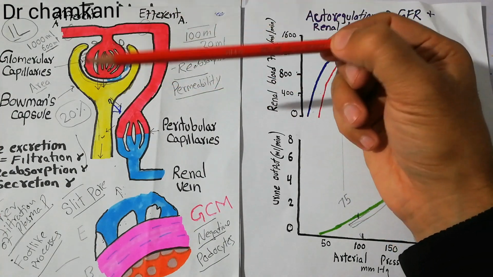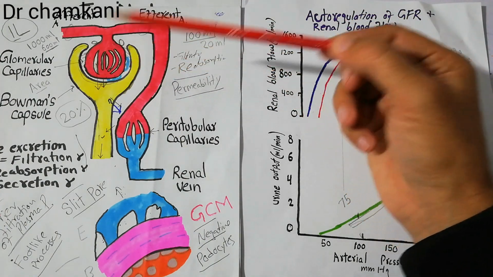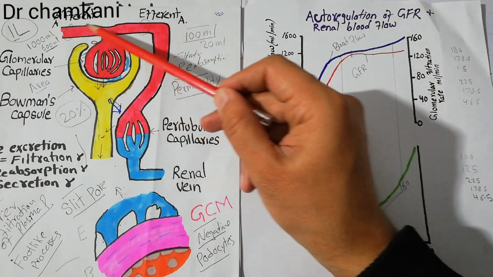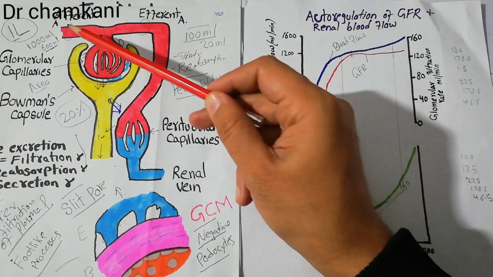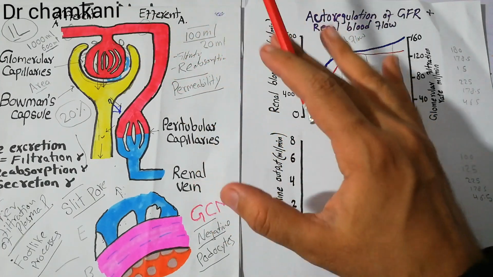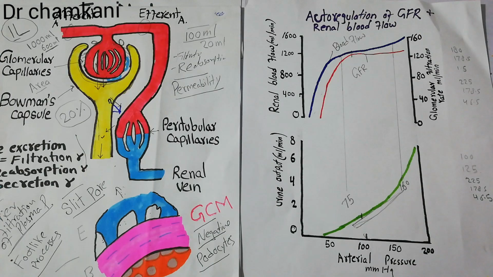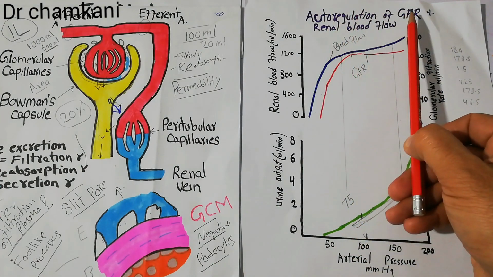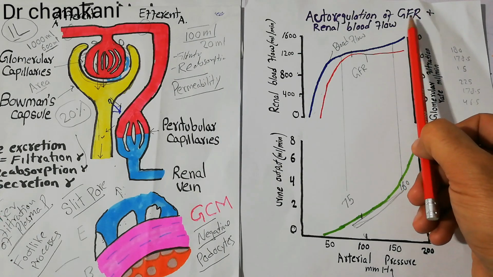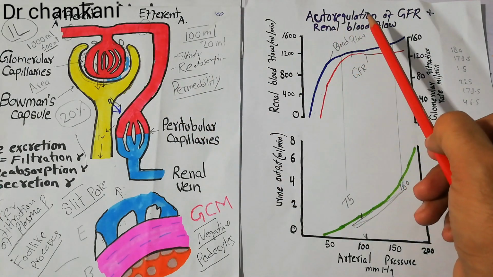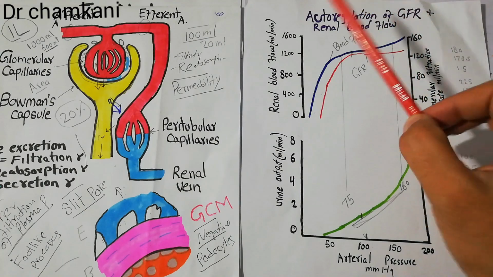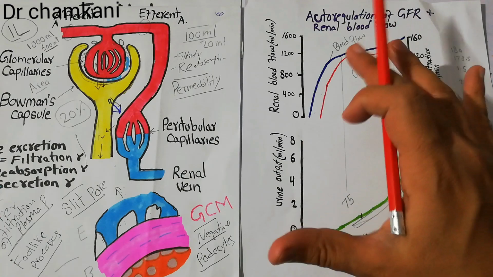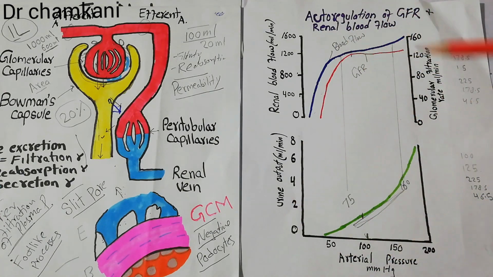is the GFR, the glomerular filtration rate, and the blood flow coming into the glomerular capillaries through the afferent and efferent arteriole is subject to variation. The purpose of this lecture is to discuss why it is important to maintain a nearly constant, nearly normal rate of the GFR and the blood flow. That is the importance of autoregulation.